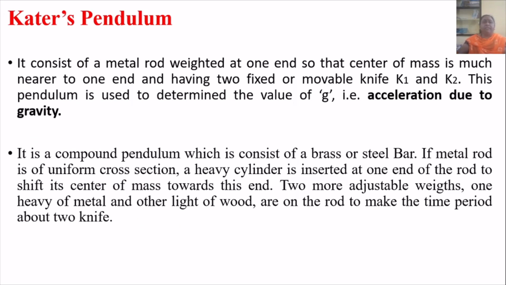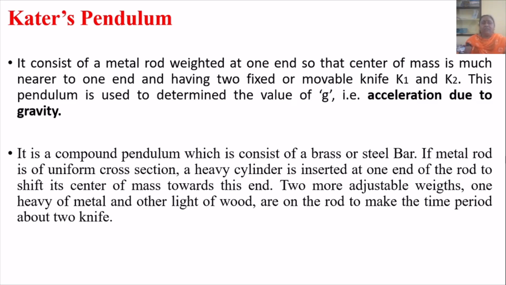Now Kater's pendulum consists of a metal rod weighted at one end so that the center of mass is much nearer to one end, and having two fixed or movable knives K1 and K2. This pendulum is used to determine the value of g, that is acceleration due to gravity.